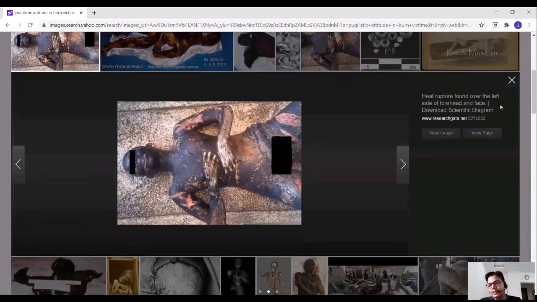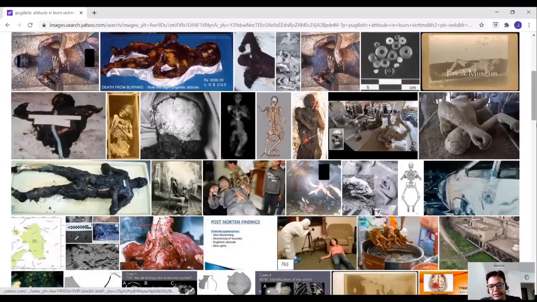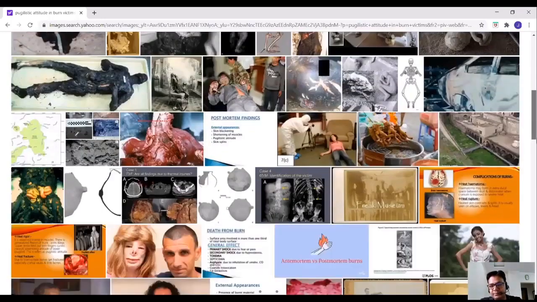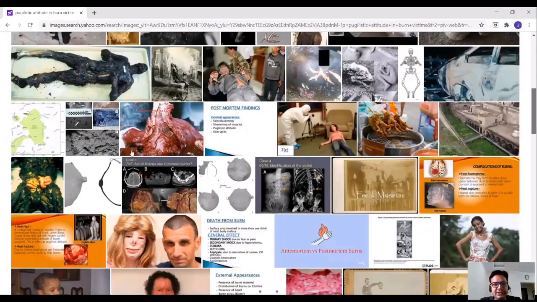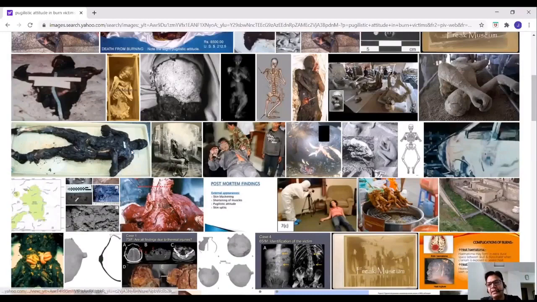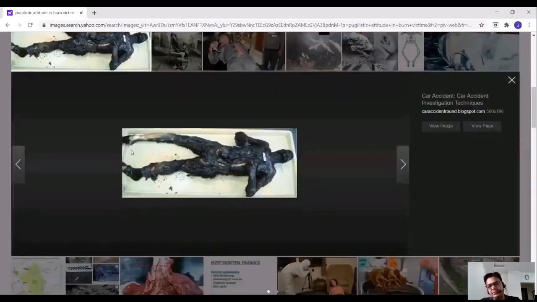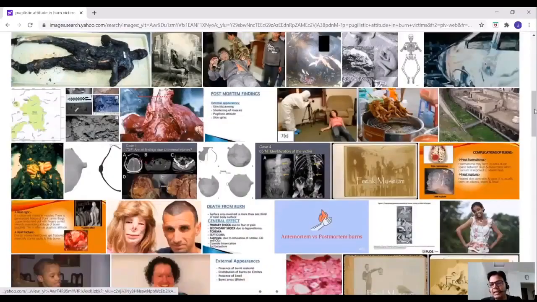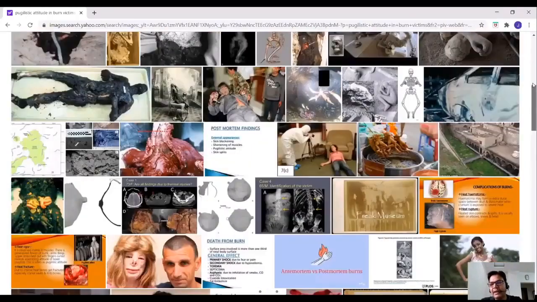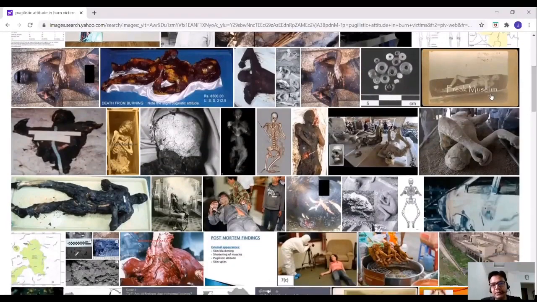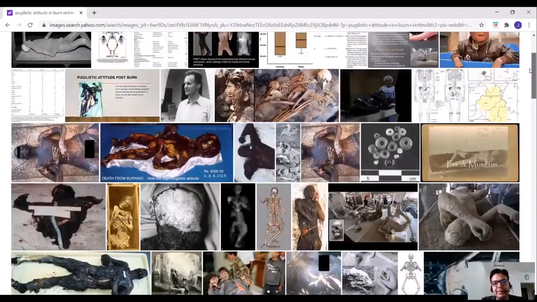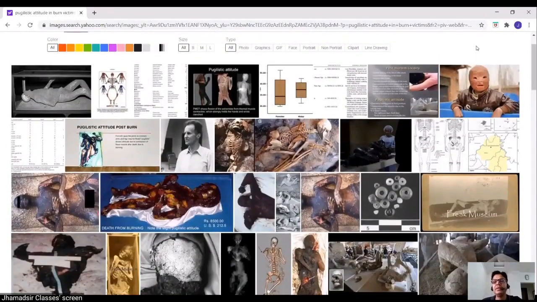This is pugilistic attitude. Or you can see another picture, another contracted burn picture. Yes, this is another important one. This is pugilistic attitude. This is a contracted body posture known as pugilistic or fencing or boxing attitude. Anyways, this picture can also come in the exam.